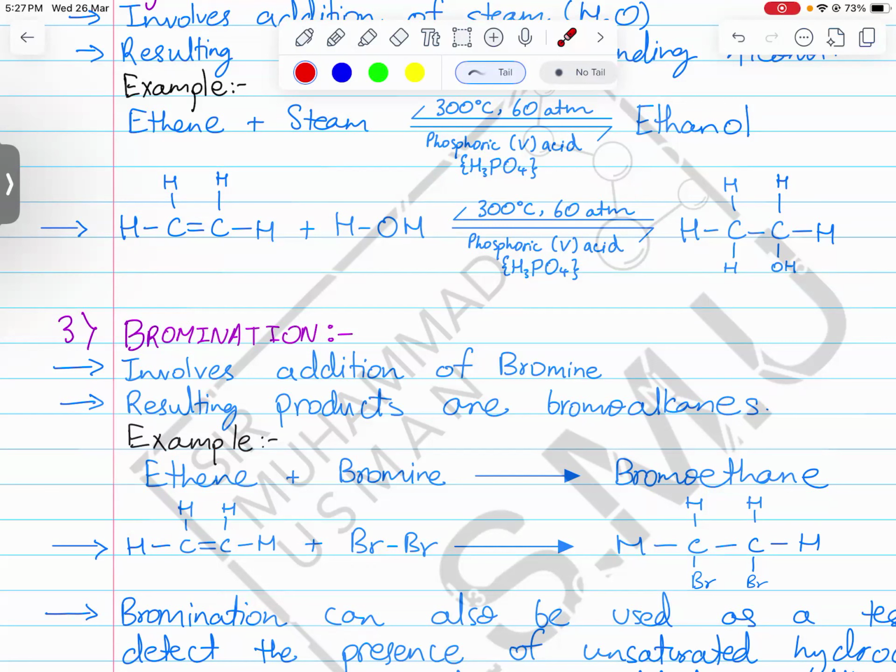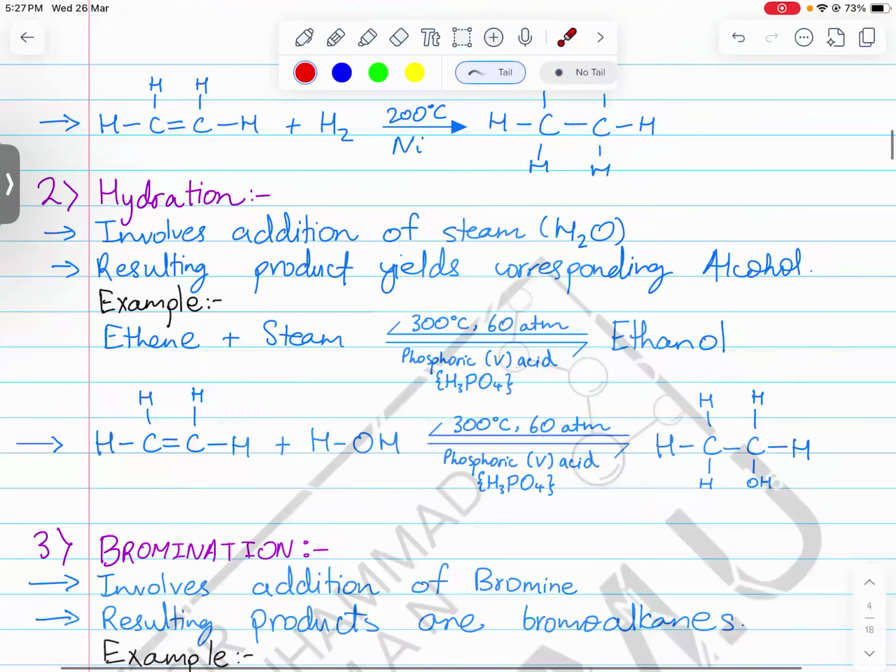However, what is the benefit of this over fermentation? You can write this down as well. Hydration of alkenes produces pure alcohol. The alcohol produced by hydration of alkenes is of high purity. Whereas the alcohol produced by fermentation is of low purity.